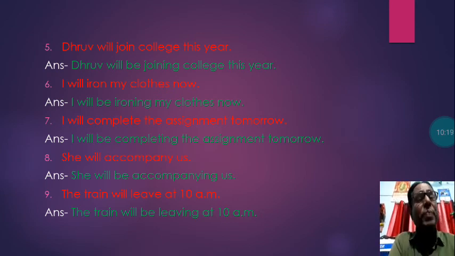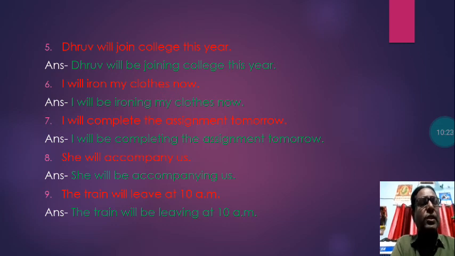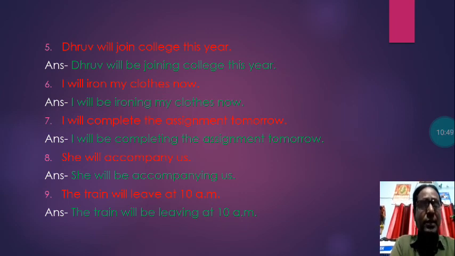Accompany means to give company, to go with somebody. In future continuous it will be: she will be accompanying us. The train will leave at 10 a.m., and that sentence will be changed into future continuous. The train will be leaving at 10 a.m. This was future continuous tense.